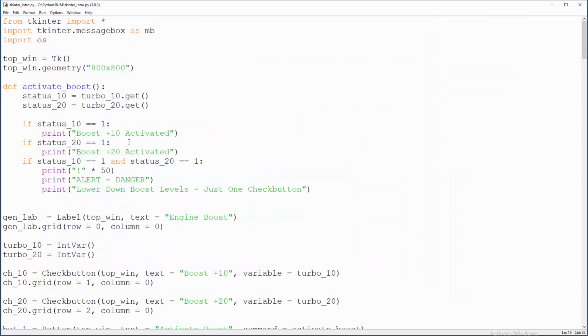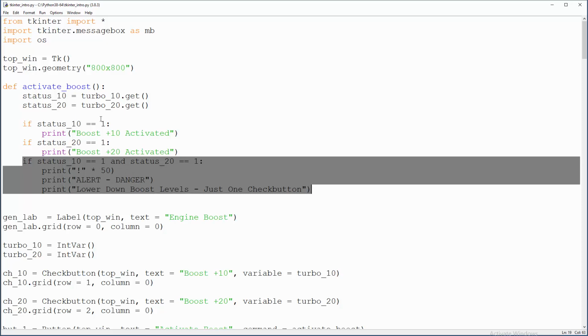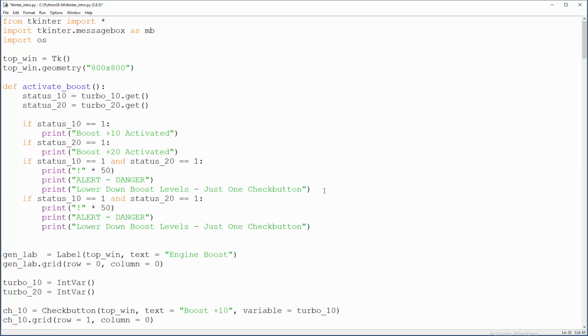And yeah, if you want to check for normal levels, then just, you know, I don't know, copy paste this up here or down there. Let me see. So if status 10 is 0 and 20 is 0, we'll just print without exclamation mark. We will just print normal operation.